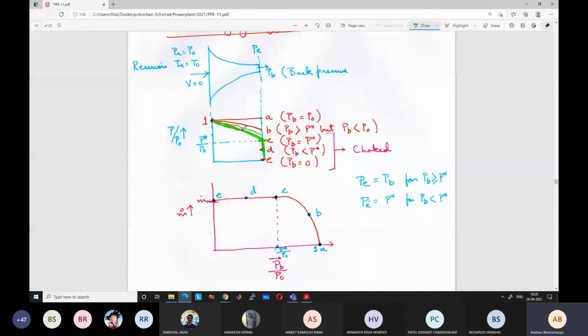It seems intuitively to us that we are putting so much pressure, like we are putting a piston and putting 2000 atmospheric pressure. It should increase the flow rate because so much pressure I am putting. So the flow rate should increase, but that is not going to happen. Whether you put 2000 atmospheric pressure or 20,000 atmospheric pressure, once flow becomes choked, it becomes choked. You cannot increase the flow rate. It's a very interesting and counterintuitive phenomenon. Okay, so that is what happens.